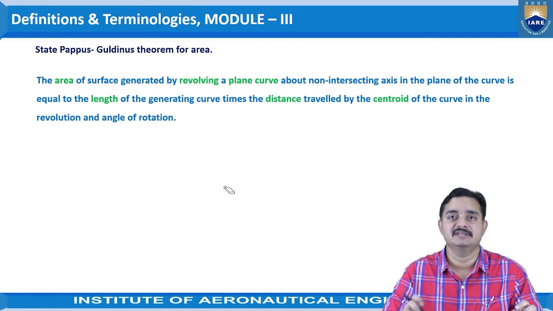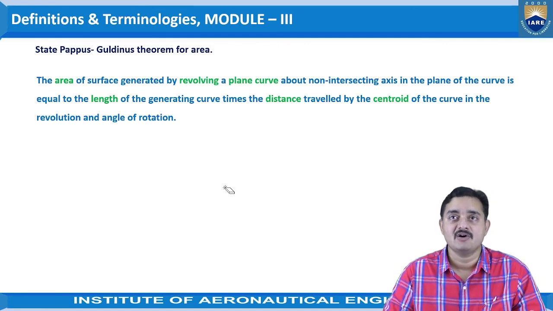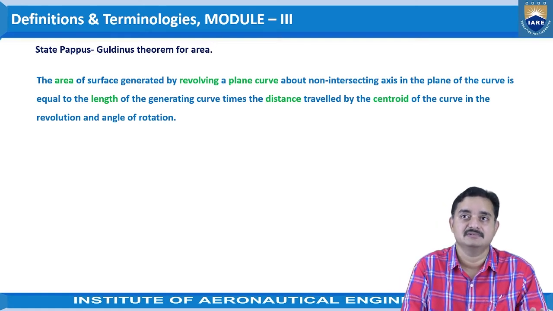According to Pappus and Guldinus, the area of surface generated by revolving a plane curve about a non-intersecting axis in the plane of the curve is equal to the length of the generating curve. This is the length we are considering, that is AB.